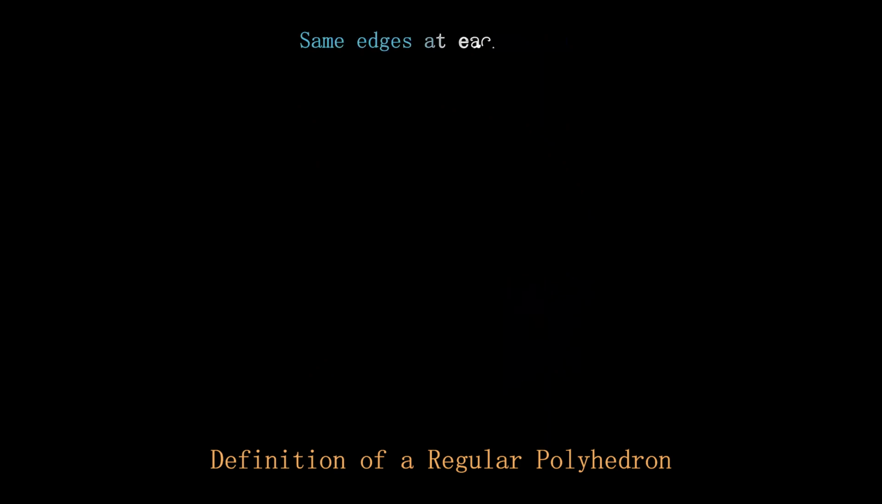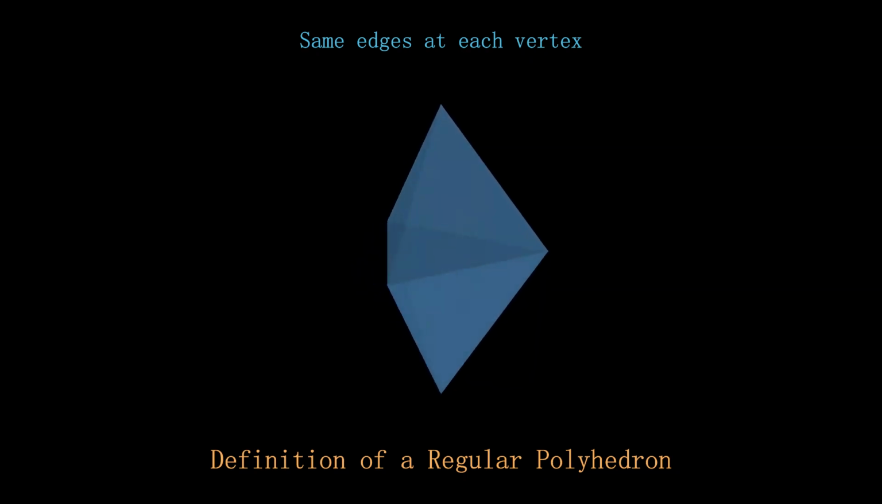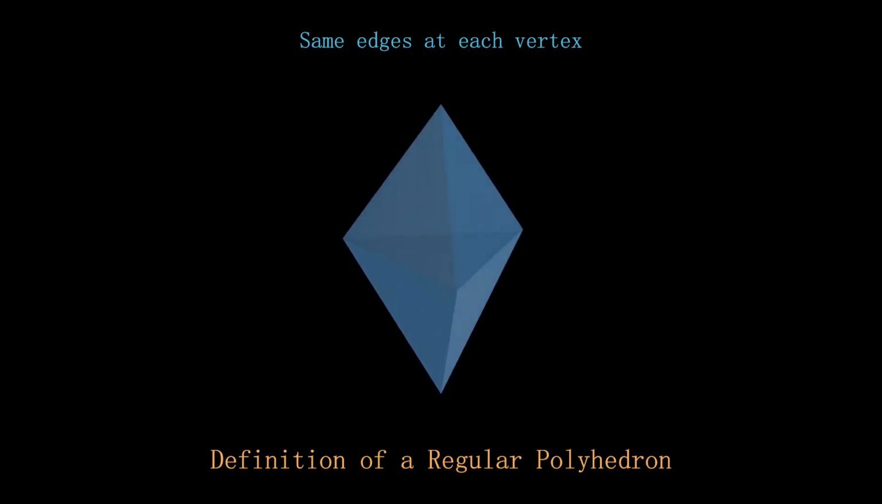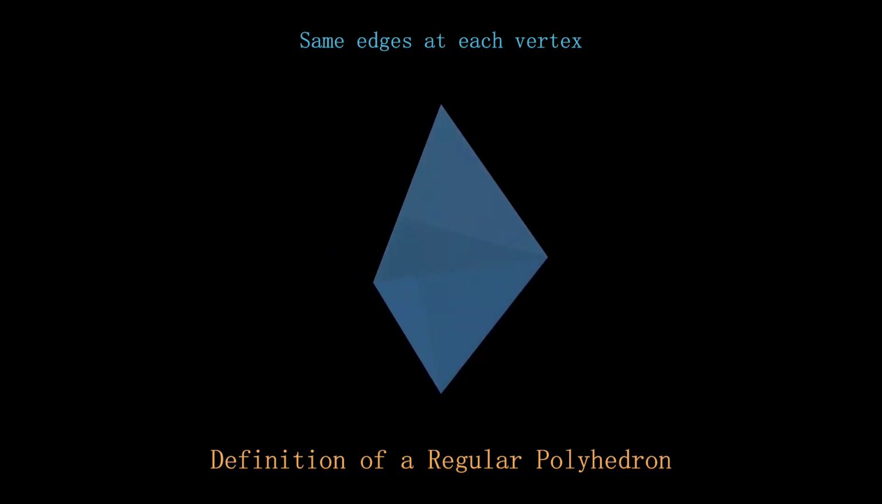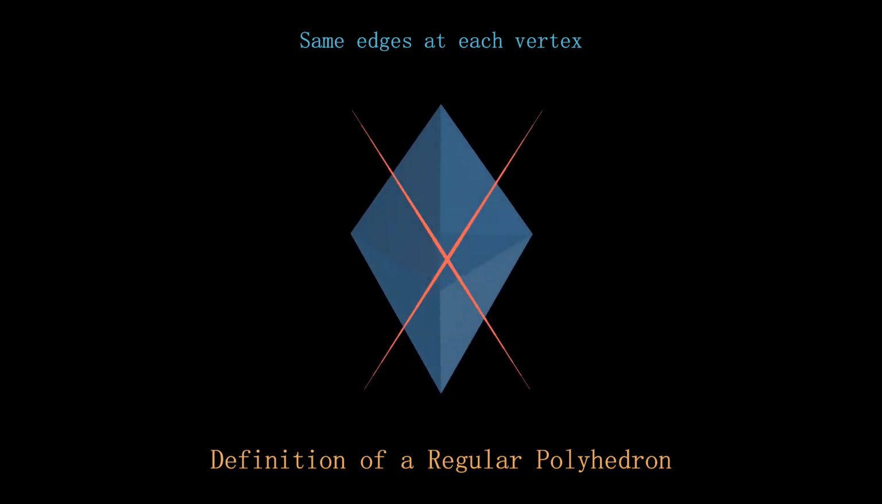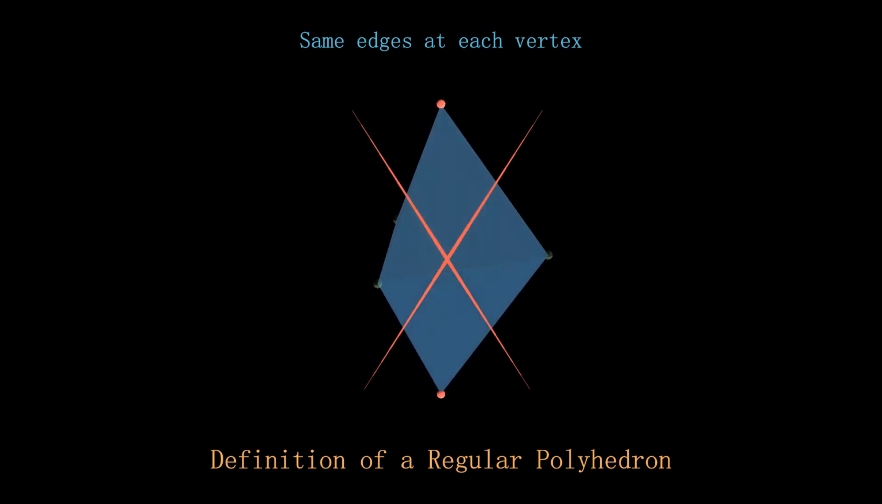Each vertex must connect the same number of edges. The first 2 conditions are fairly intuitive, but this one is often overlooked. In this polyhedron, all 6 faces are identical equilateral triangles, but it is not a regular polyhedron, because the top and bottom vertices connect 3 edges, while the middle vertices connect 4.